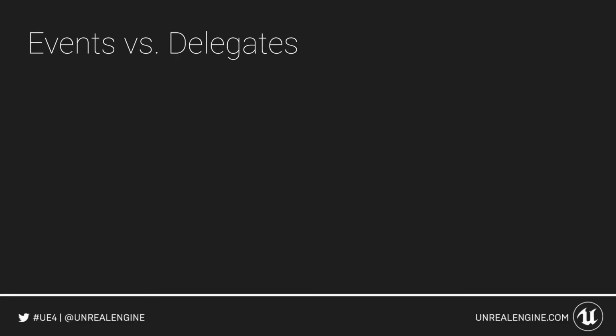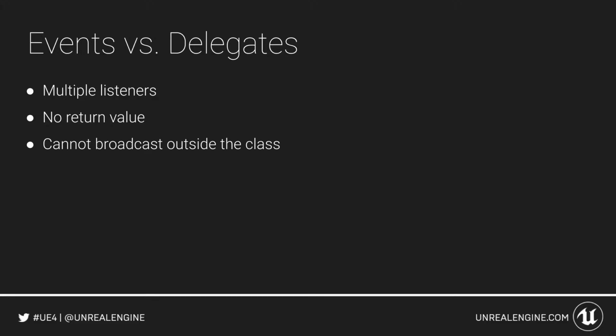And then there is a distinction between delegates and events. They actually mean different things in Unreal parlance. An event is just like a multicast delegate in that it can have multiple listeners. It also has no return value. But crucially, you cannot broadcast to an event from outside the class that defines it. So this is a protection mechanism that makes sure that your events can be exposed as public variables so that you can subscribe to them, but you cannot broadcast to them. But because they are not dynamic, events do not work in Blueprint.